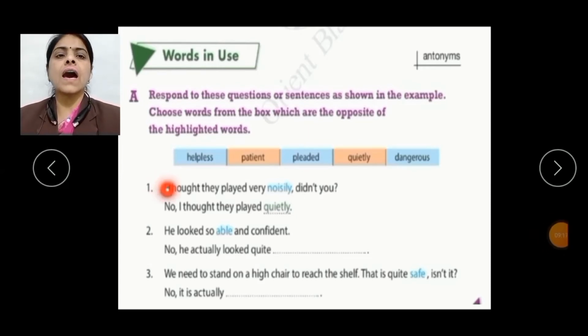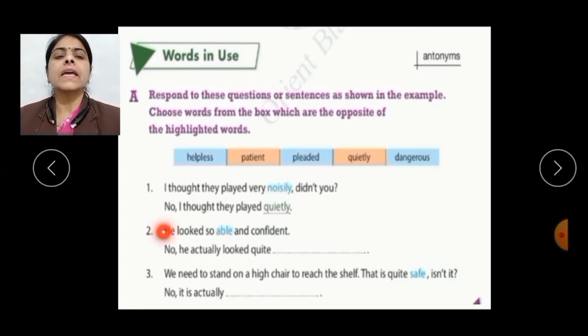That is, I thought they played very noisily. Didn't you? In this sentence, noisily is the highlighted word. So first, we will choose the correct opposite of this highlighted word, noisily. That is, quietly. Now, after filling the blank of the second sentence with this opposite of the highlighted word, the sentence will be, no, I thought they played quietly. The rest of the sentences are to be done. So let's have the second one.